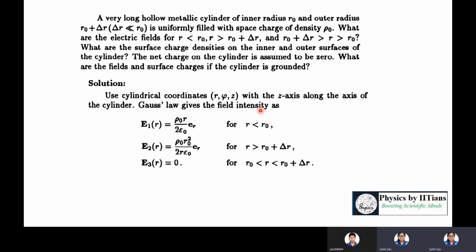And it will give you the field intensity for R less than R naught region as rho naught by 2 epsilon naught into R, E_R, that is along R direction. For R greater than R naught plus delta R, it is rho naught R naught square divided by 2 R epsilon naught E_R cap, that is along the radial direction. And for R in between R naught and R naught plus delta R, that is 0. So just apply Gauss's law, but here you have to be careful about which coordinate you should choose for your Gaussian surface for the calculation of the electric field.